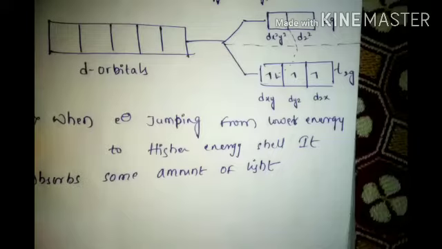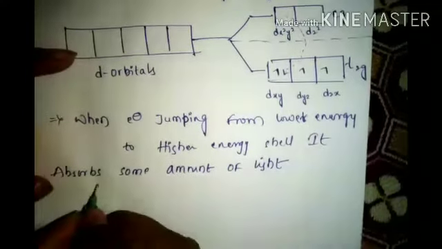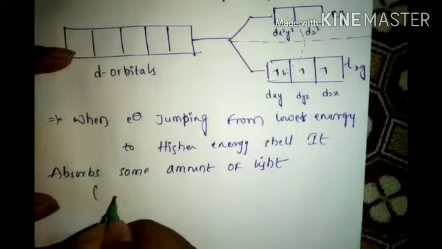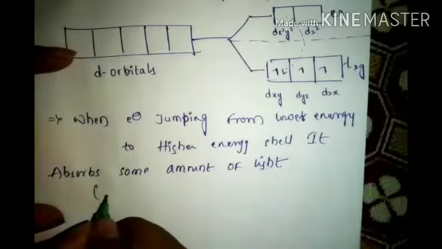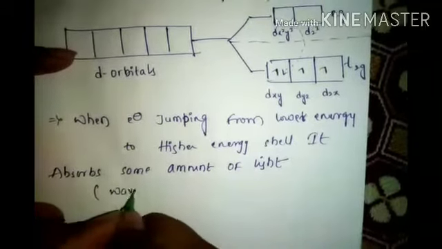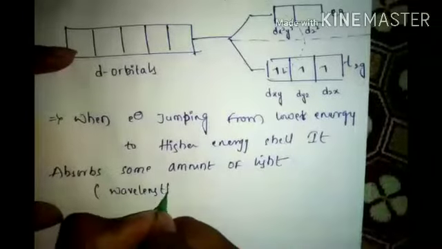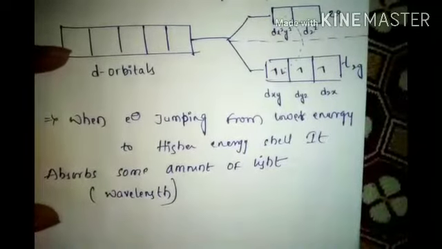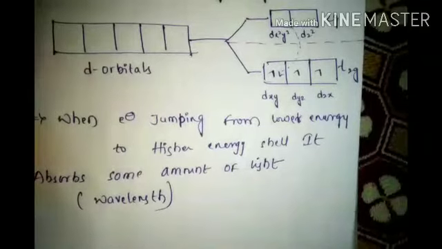It is some amount of light of a particular wavelength, a particular region of wavelength, the visible light region, that is observed.